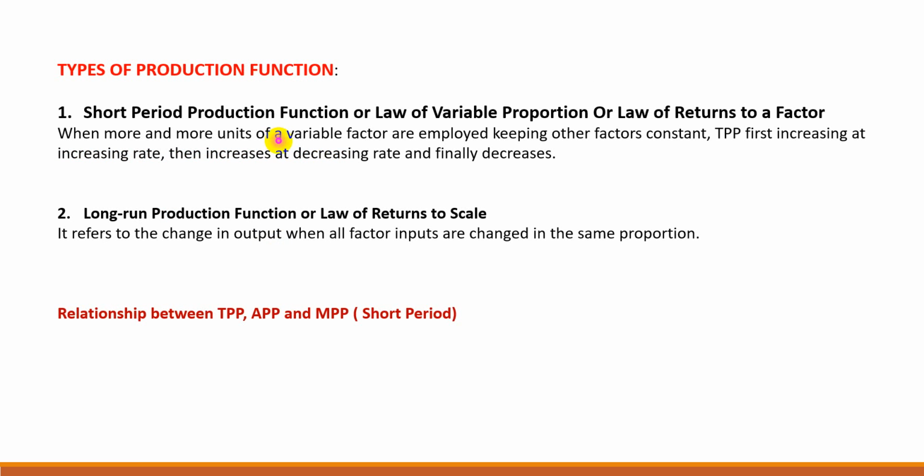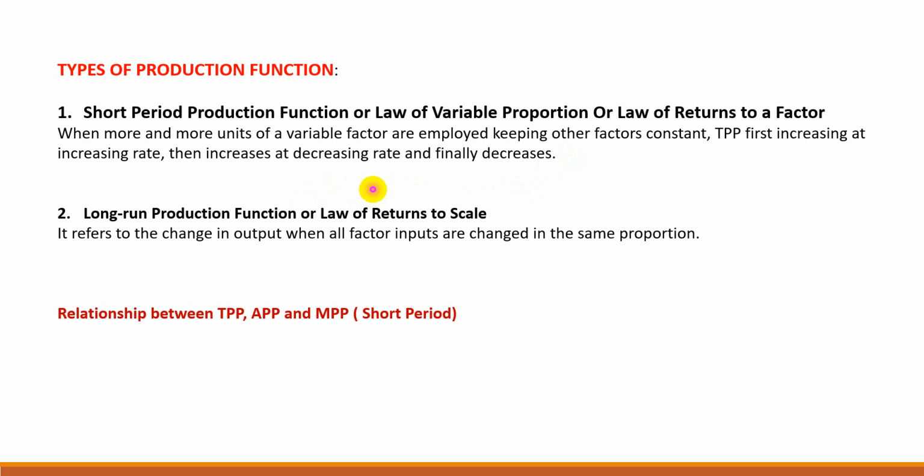Types of production function. Production functions are of two types. Short run production function, which is also known as law of variable proportion or law of returns to a factor. When more and more units of a variable factor are employed, keeping other factors constant, TPP first increases at increasing rate, then increases at diminishing rate, and finally decreases. This occurs in short run, and this is called law of returns to a factor.